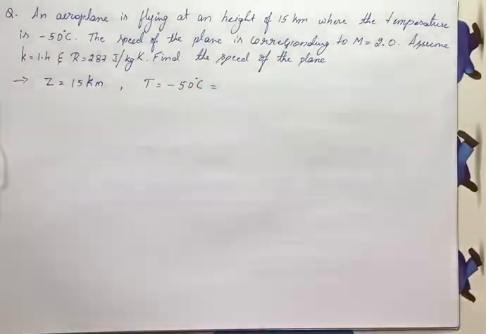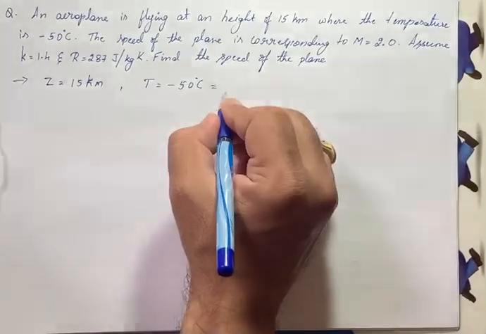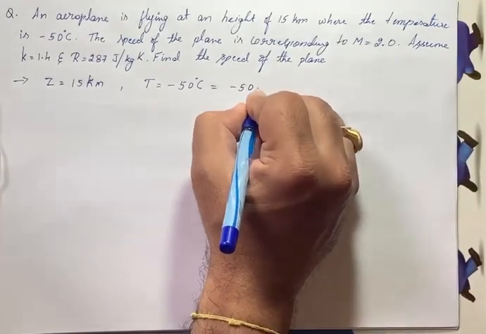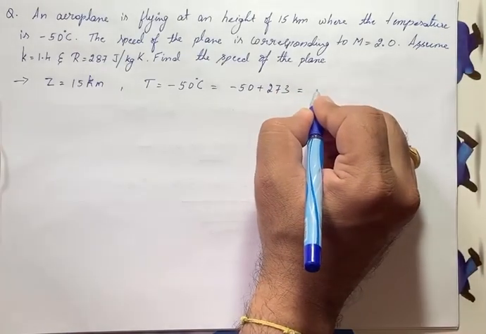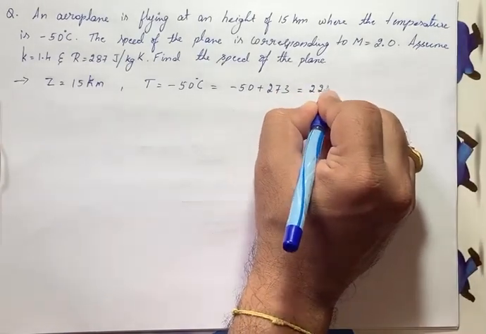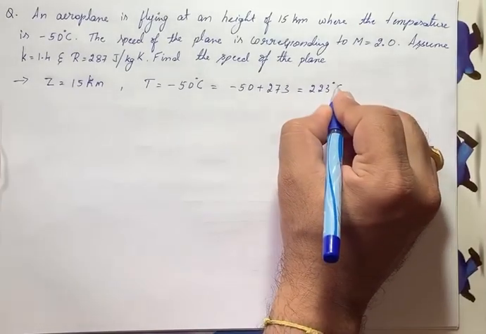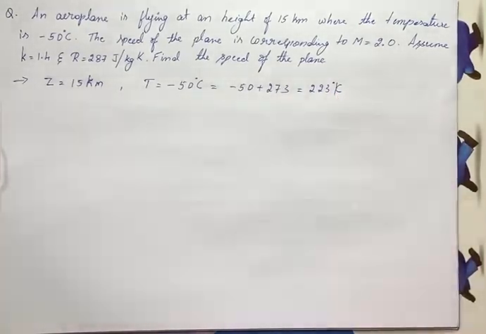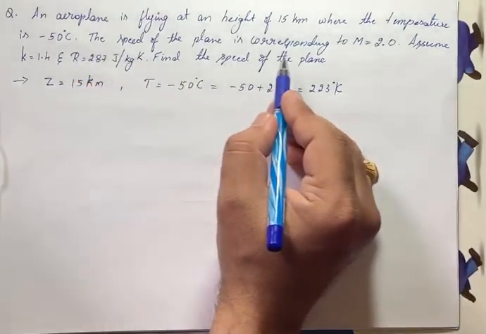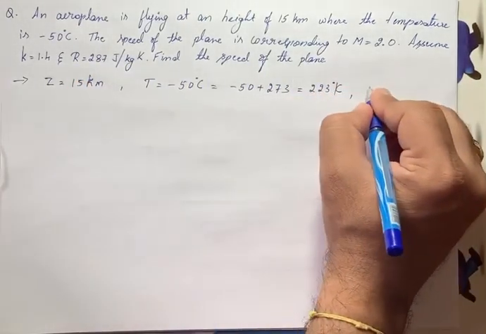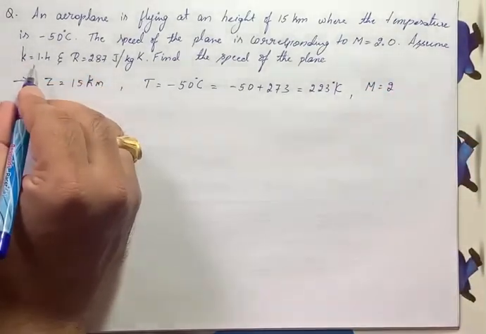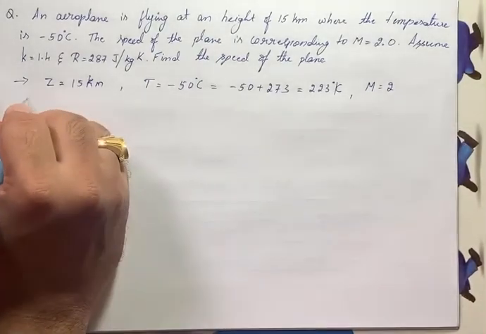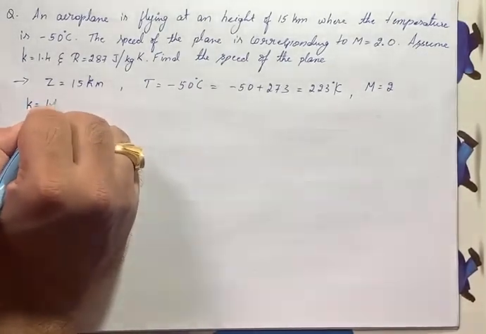Always remember, temperature you should keep in terms of Kelvin, that is minus 50 plus 273, equals 223 degree Kelvin. Then he has given the speed of the plane corresponding to Mach number M equals 2, and assume k equals 1.4.